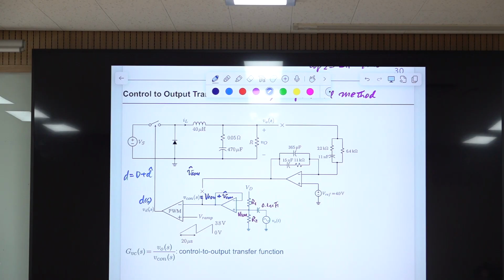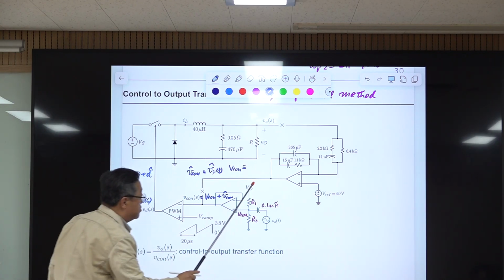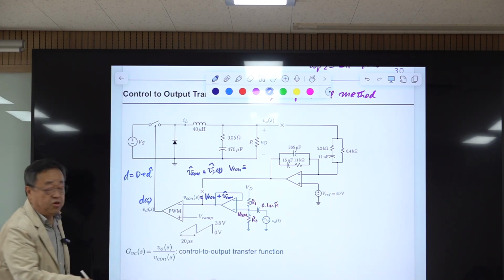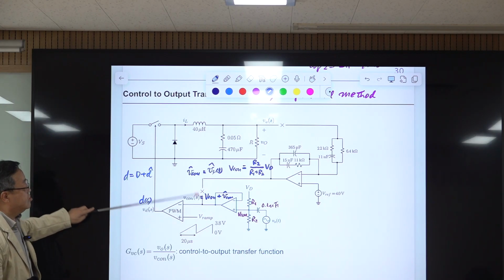So Vcon is the same as VST, which is the excitation, and this DC component of the control voltage is coming from here. This is a DC blocking capacitor. So this voltage division by two resistors will appear here as a DC component. R1 plus R2 in the denominator and R2 in the numerator times VD, which is some fixed voltage, is the DC component. So this is the situation.